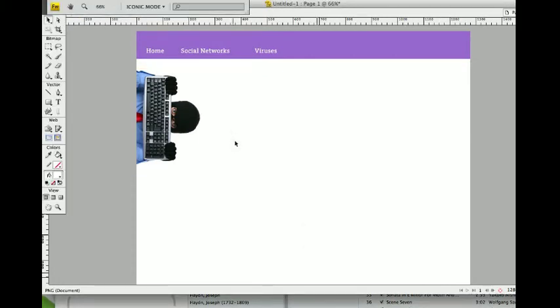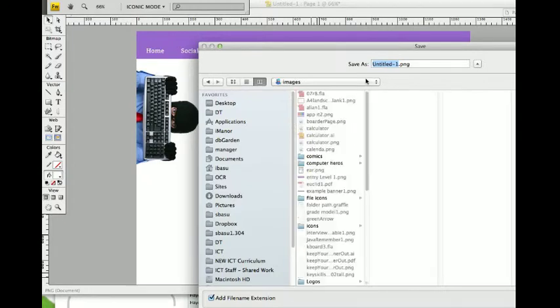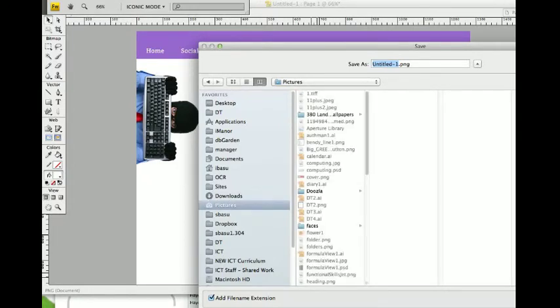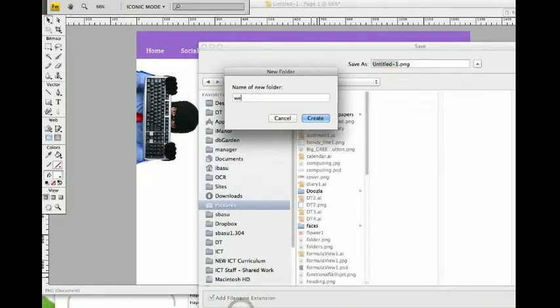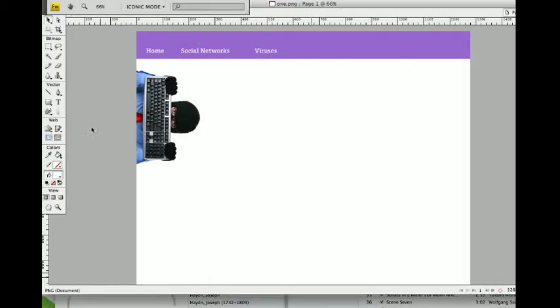Okay, I'm in Fireworks and I've got my web design ready. I'm going to save it with a simple name in its own folder. And now I'm going to use this tool here, the slice tool. I'm going to slice over everything that I want to turn into a button.